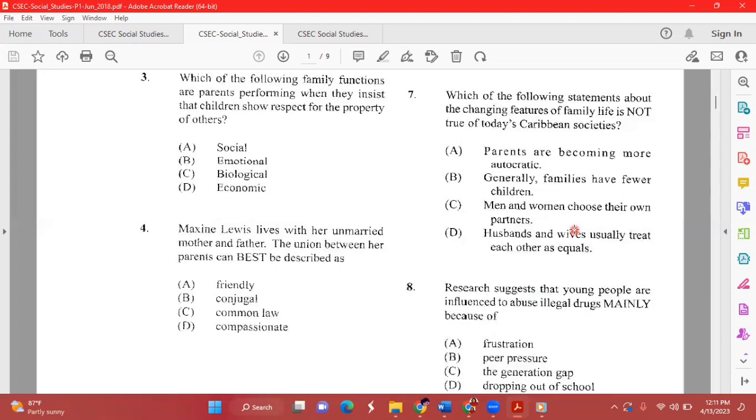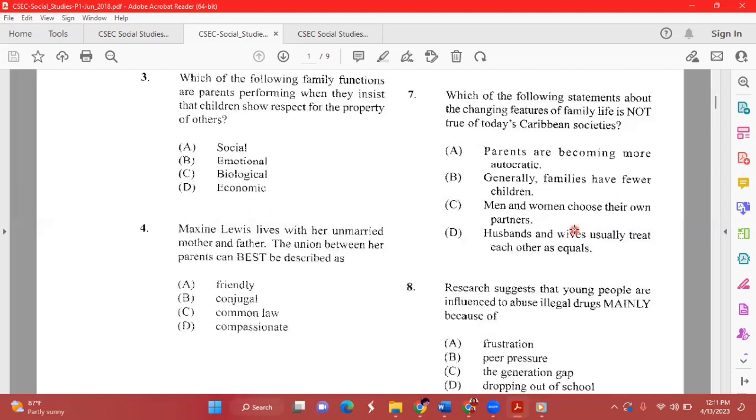Because we know that in today's society, families are having fewer children because they would have learned about the whole concept of birth control and family planning as well. So they learn different contraceptive methods, hence they're not having as many children as used to happen in the past. Also, men and women now choose their partner.